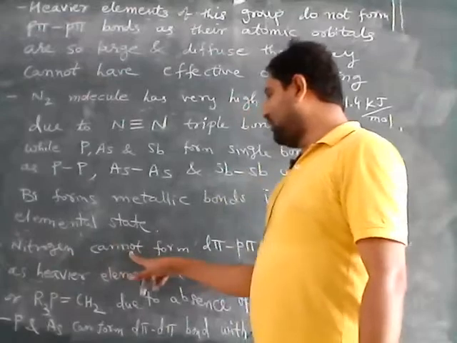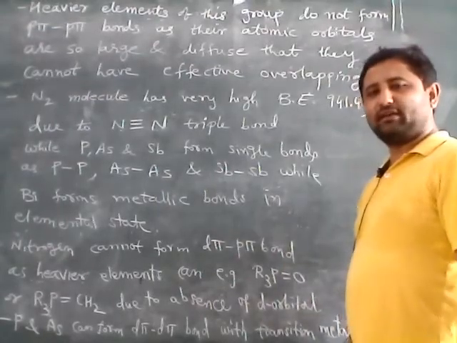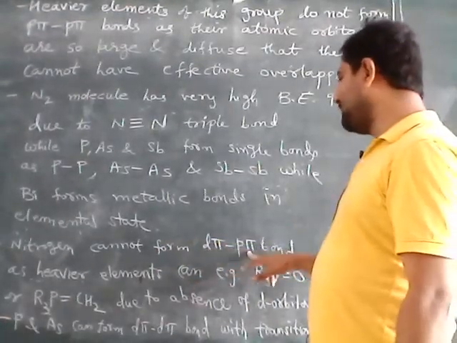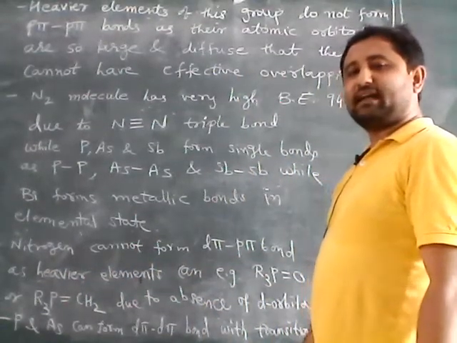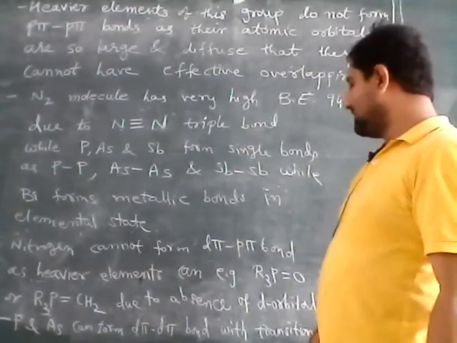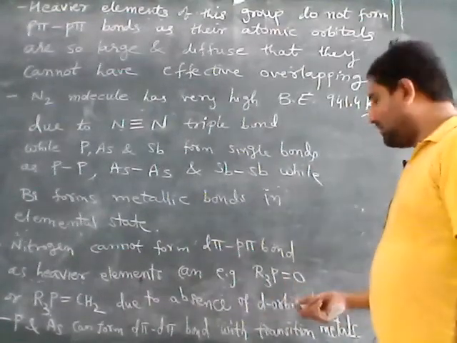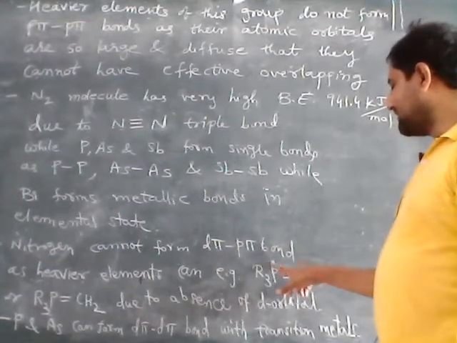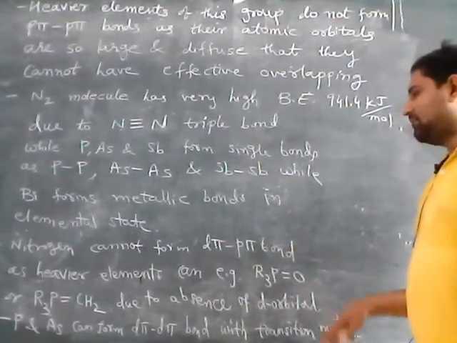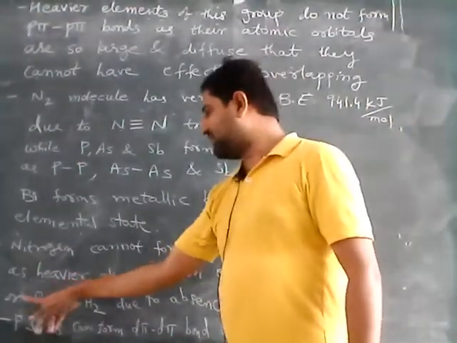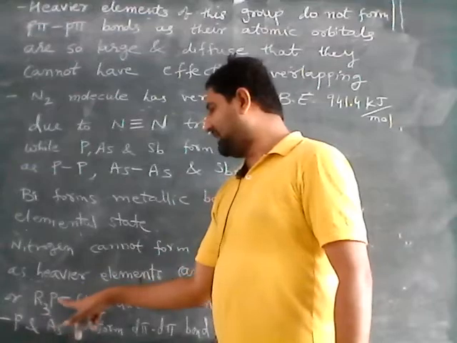Now nitrogen cannot form a d pi p bond because of the absence of d orbitals. So nitrogen cannot form a d pi bond as other heavier elements can. We can see that other heavier elements of the p block, such as phosphorus, in the compound R3P double bond O, the d orbital of phosphorus forms a pi bond with the p orbital of oxygen. So it forms a d p bond.